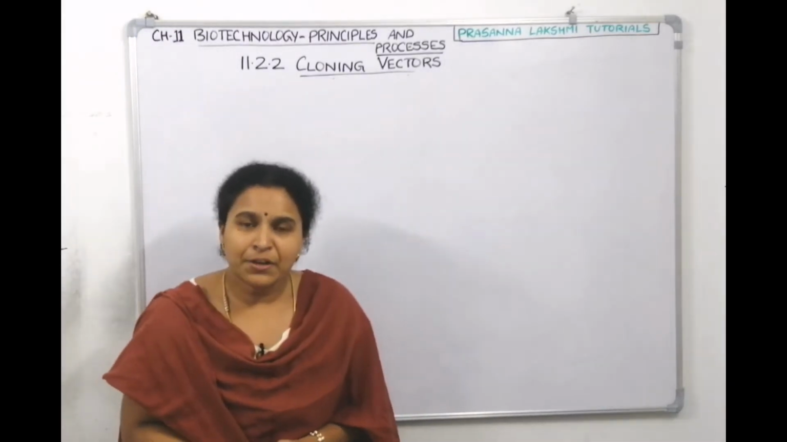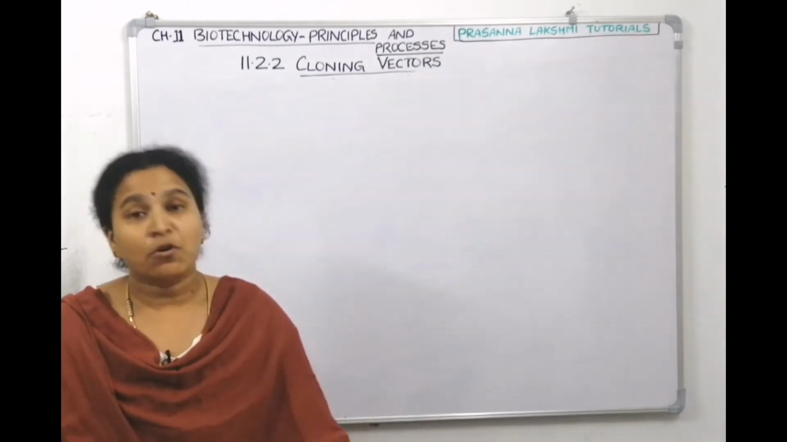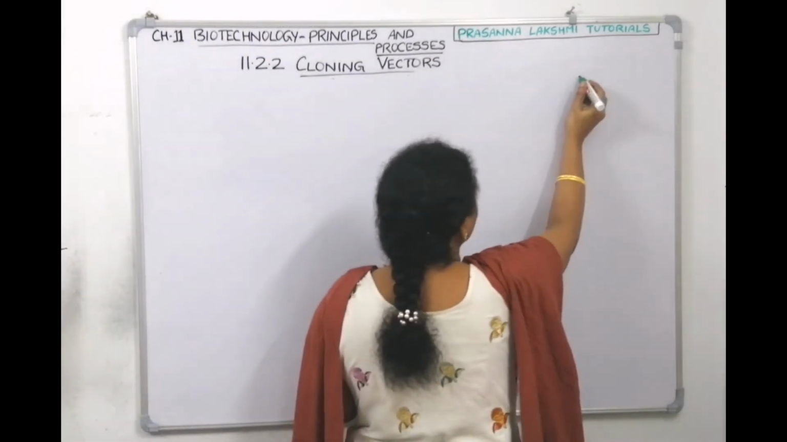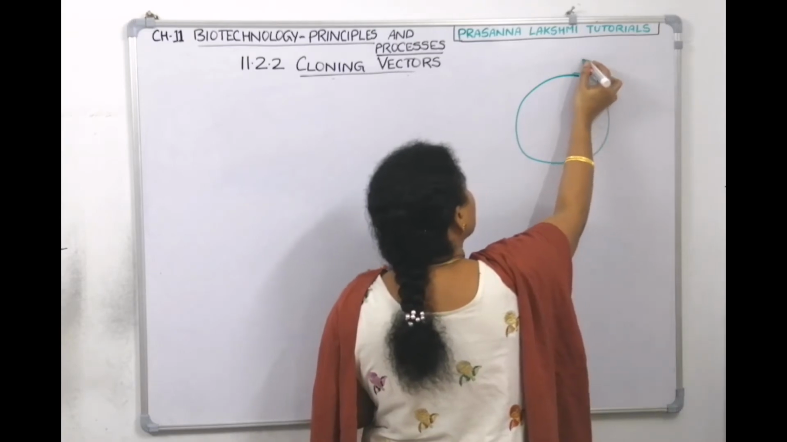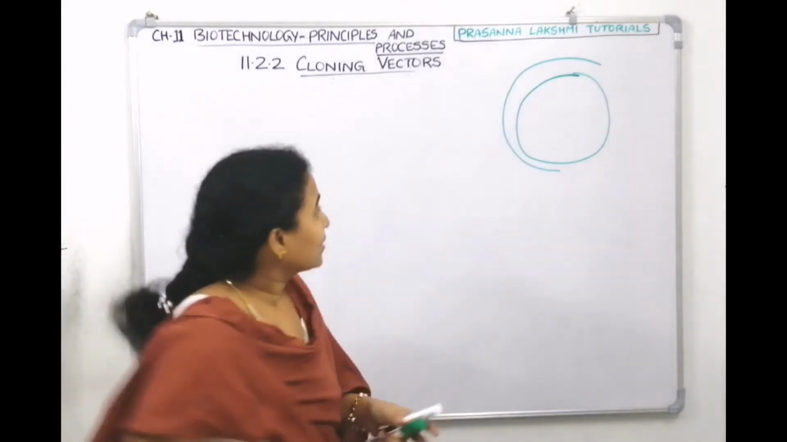Now come on. So what are we talking about? We want to see the structure of pBR322. Here we go. Is it a natural plasmid or a constructed plasmid? I told you it is a constructed plasmid.